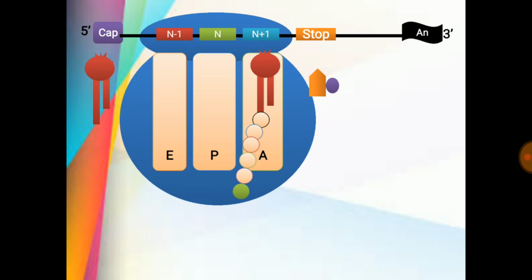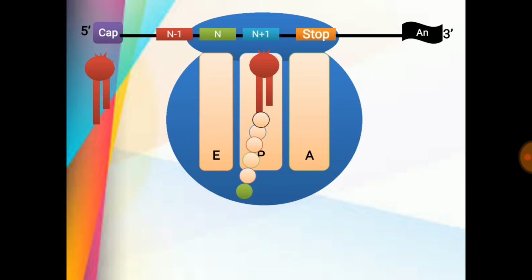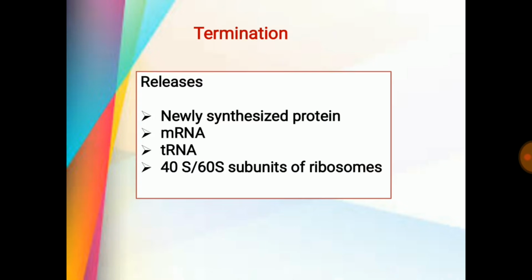Then there is attachment of eukaryotic elongation factor 2 along with GTP, which is responsible for translocation of the ribosome by one codon. Now the acceptor site will be free. In termination, there is a release of the newly synthesized protein, mRNA, tRNA and ribosomal units.